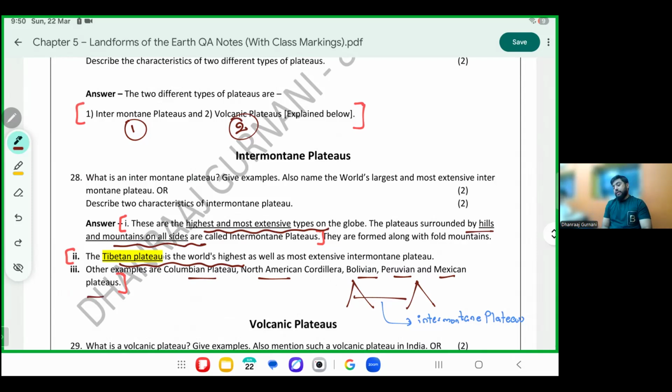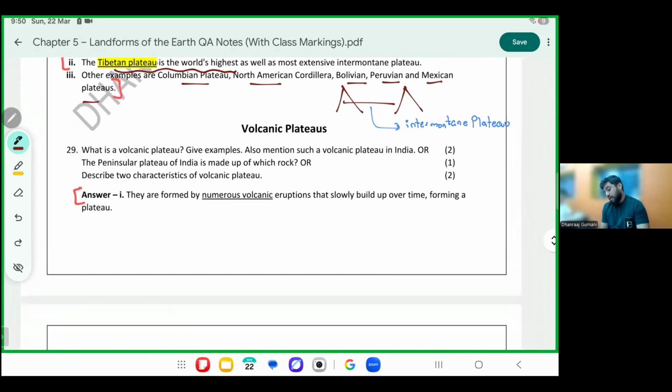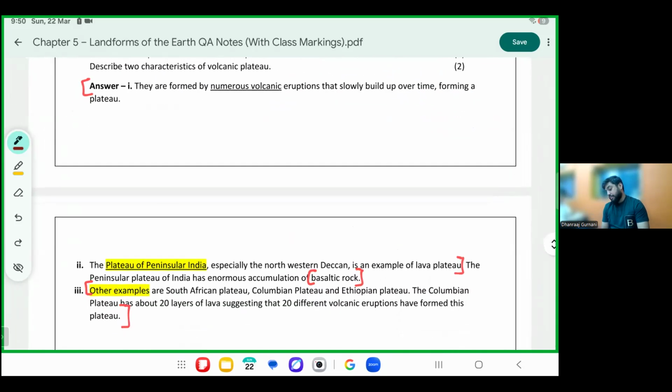Only three simple points. One more I'm doing, called volcanic plateaus. As the name suggests, how are they formed? Because of numerous volcanic eruptions which built a plateau over time. Your famous South Indian plateau, the plateau of peninsular India, also called the Deccan Plateau, is part of this lava plateau.